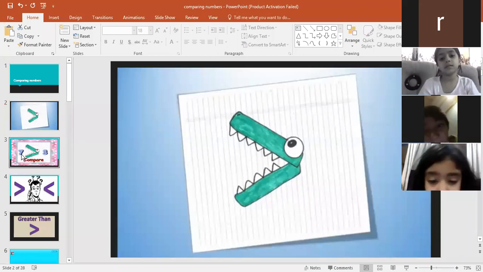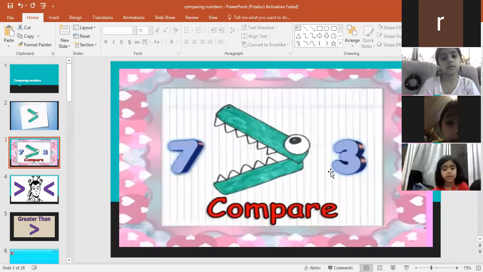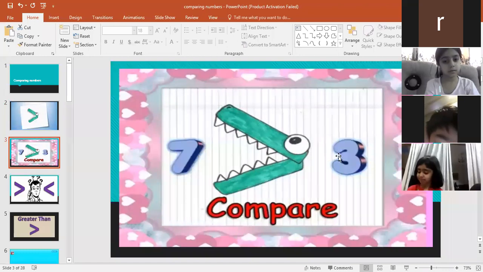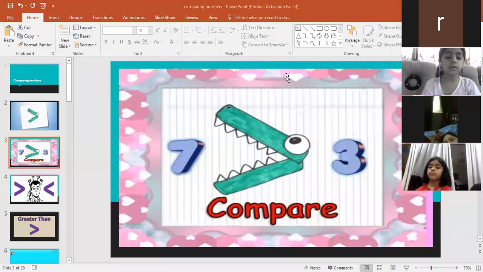So suppose here is written the greater number and here is the smaller number, and you are confused about which is the greater number. So what will you do? You will open the mouth of the crocodile toward the greater number. So this crocodile will help you to know that 7 is greater than 3. In this way, you can compare the numbers. Right? This was the sign of greater than, as I shared with you yesterday.